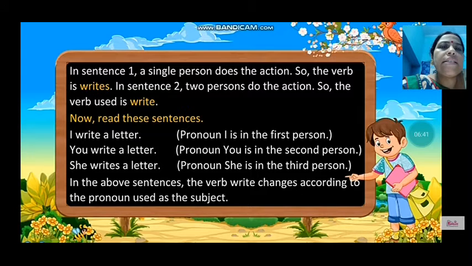Now read these sentences. I write a letter. The pronoun I is the first person. You write a letter. The pronoun you is the second person. Now, she writes a letter. The pronoun she is in the third person. So here what do we see? Write, write. With the first person and second person, we have used the verb write. So in the above sentences, the verb changes according to the pronoun used as the subject. Okay.